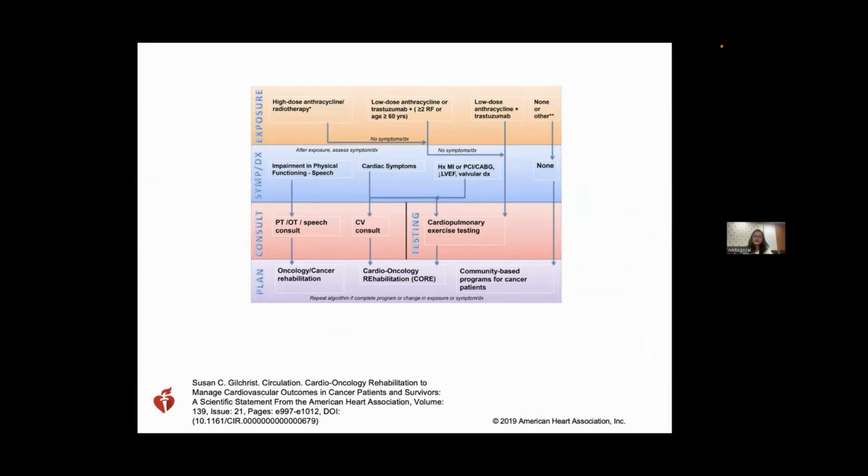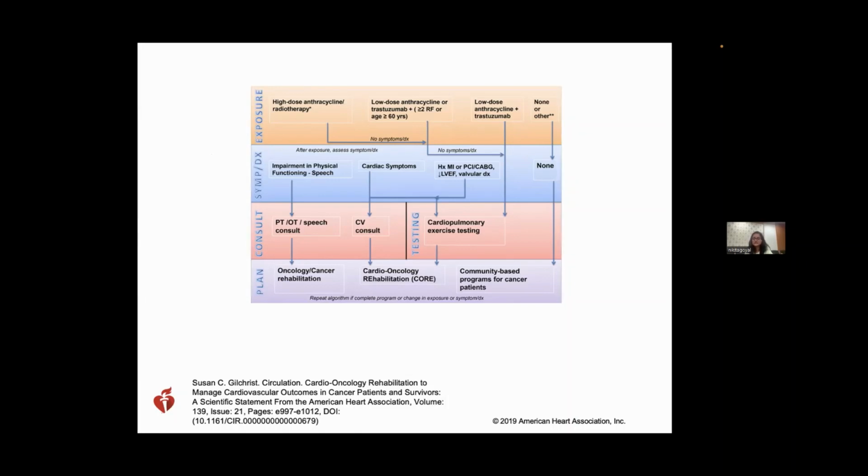So we have divided the patients into categories based on their exposure risk. For example, the patient is on high dose anthracyclines or radiotherapy, or the patient is on low dose anthracyclines with at least 2 or more risk factors, or age is more than 60 years, or the patient is on trastuzumab with these risk factors. The third category would be the patients on low dose anthracyclines plus trastuzumab. And the fourth category would be the ones who are not exposed to any cardiotoxic drugs.